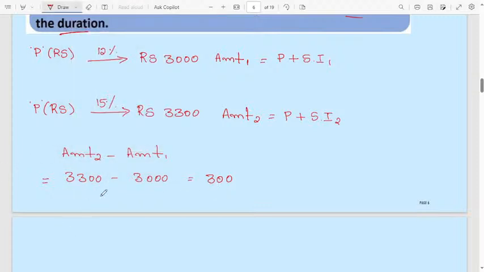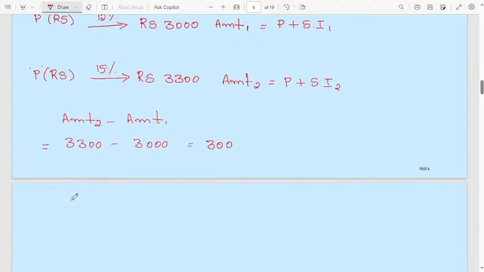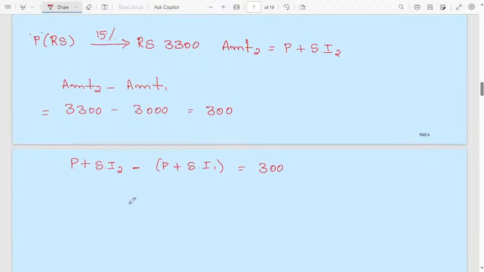Then substitute: what is the meaning of amount 2? Principal plus simple interest 2, minus principal plus simple interest 1, will be equal to 300. When you remove the bracket, the principal gets cancelled.